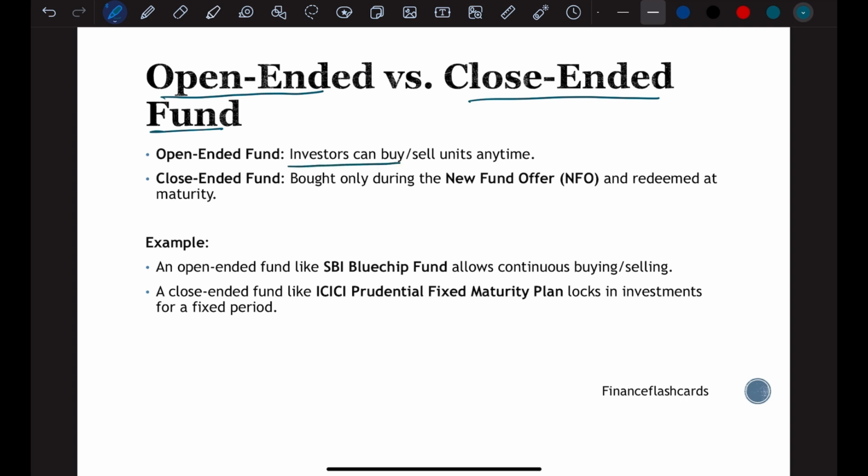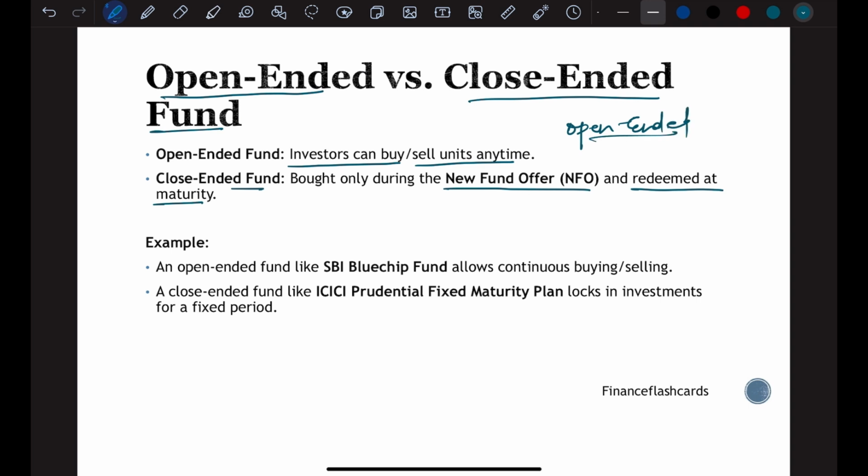Open ended funds are those schemes where you can buy and sell units anytime. But in close ended funds, you can buy those mutual funds when they are new and giving the new offering, and they can only be redeemed at maturity. Most of the mutual funds are open ended,